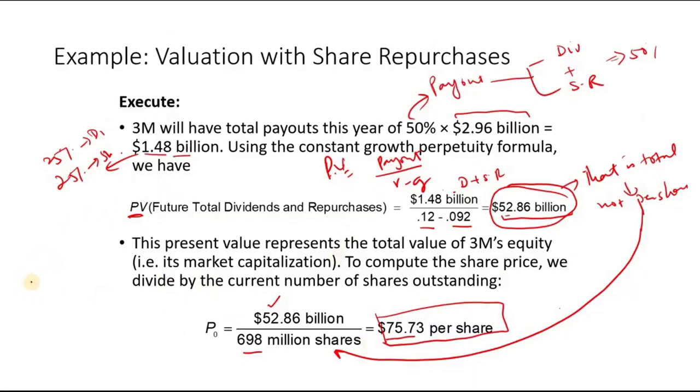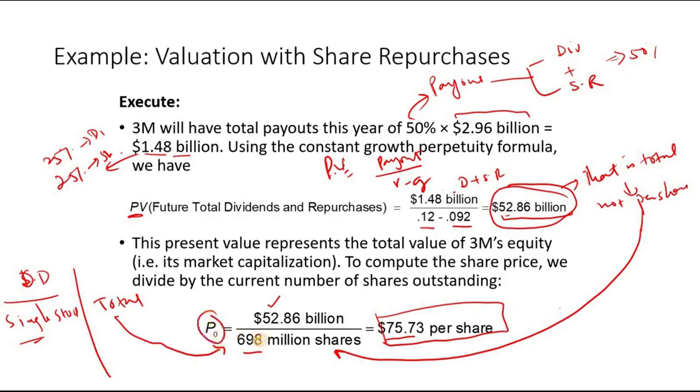Okay, so what if I ask you what is the difference between this model and the simple discount model? The dividend discount models were done for a single stock, right? But this one first calculates the total and then calculates the single share value using this formula. It means we divide the total payouts by the number of stocks, so we get this formula.